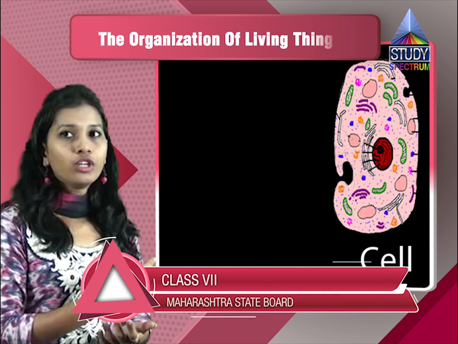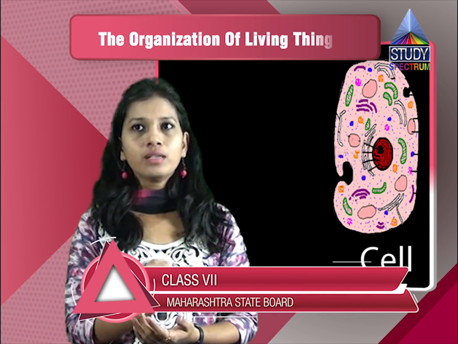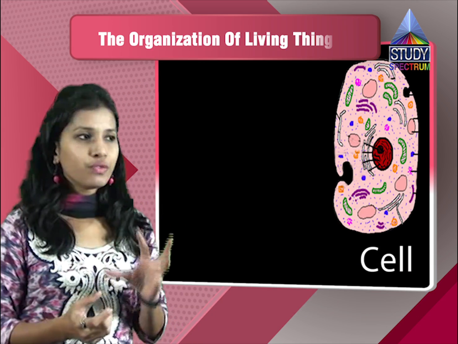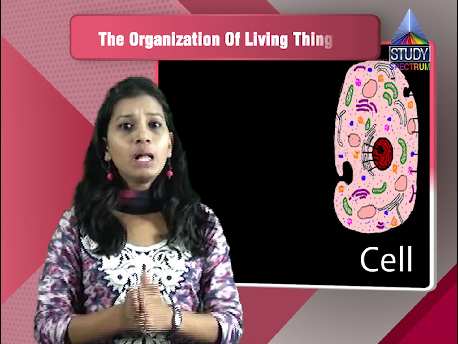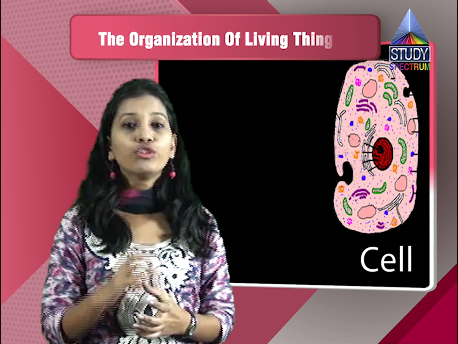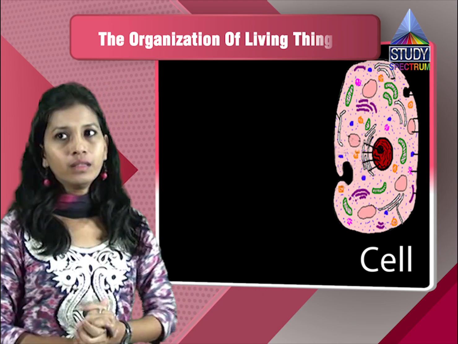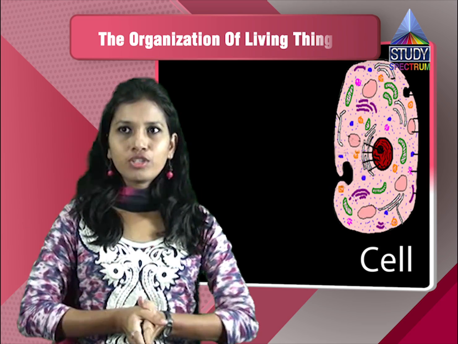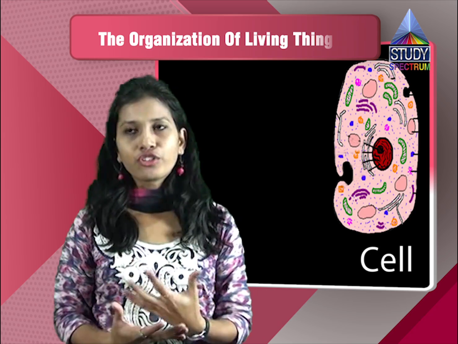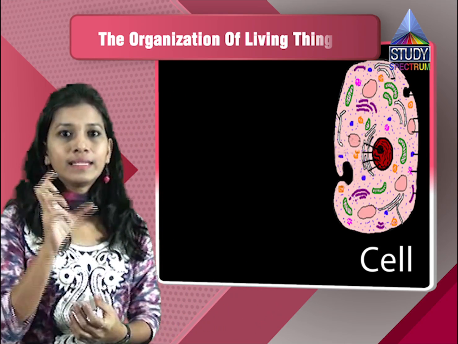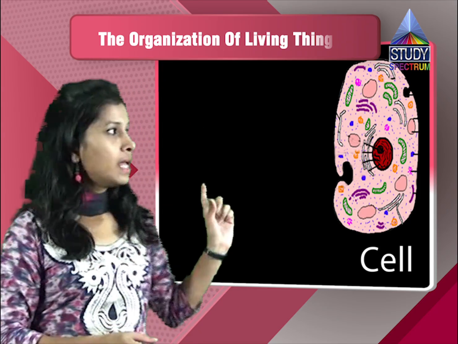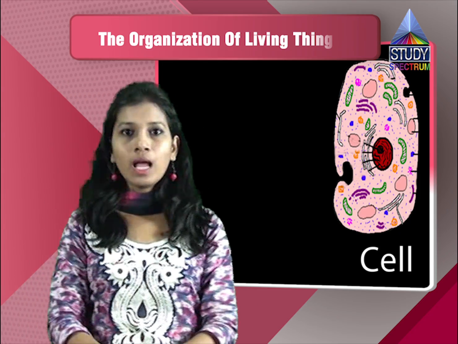In the case of humans, the main function is the production of ATP, which is done by the mitochondria, and the nucleus, which has the genetic material, will help in the transmission of the characters from one generation to another. Also the synthesis of the DNA will be done inside the nucleus. So we have understood that there are different organelles, and these organelles have their different functions. Now the cells are specialized, and these cells perform their particular function, that is also called the job of that cell.